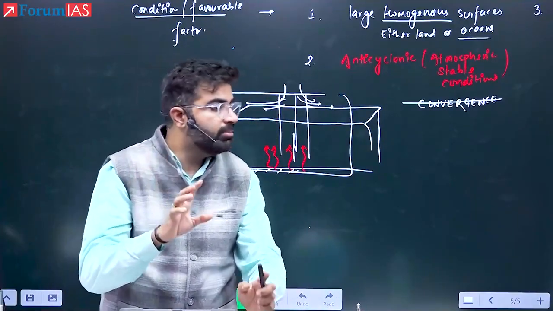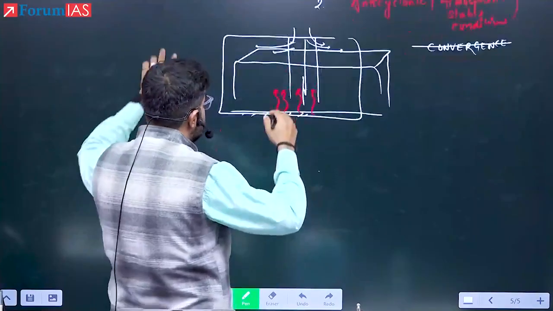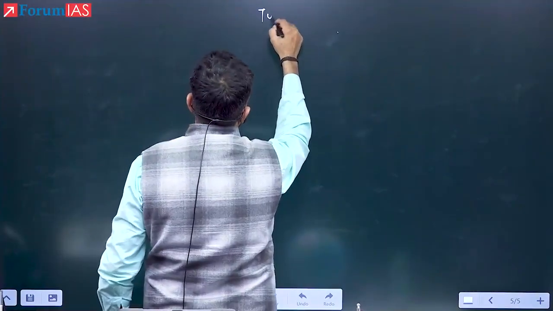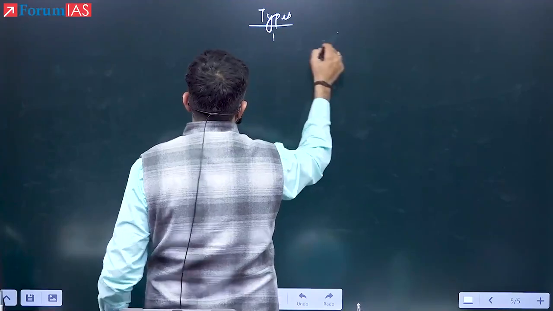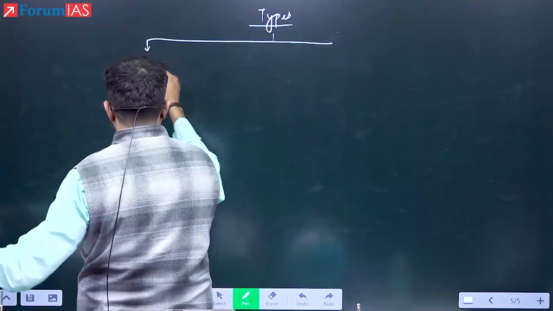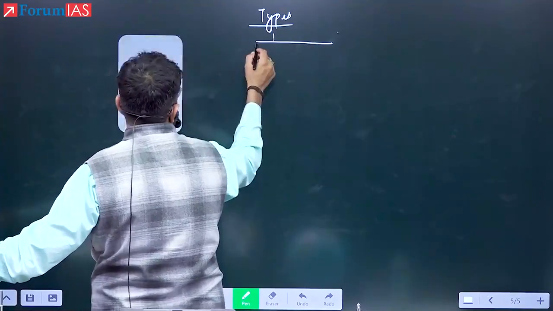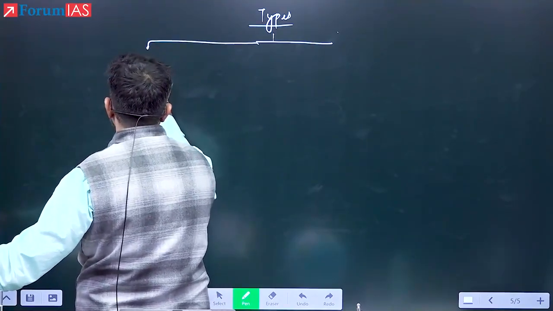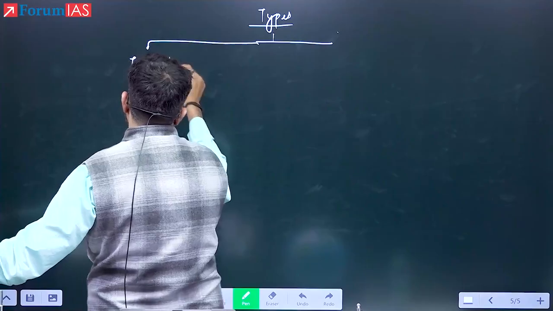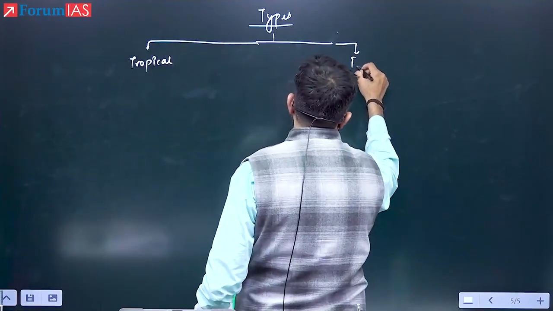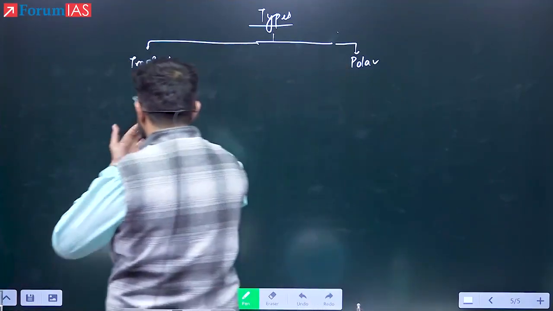Now write down the types of air masses. Write down this classification if it is not there in your handout. Types. The first division is based on where they are originating. Let's say tropical and polar.